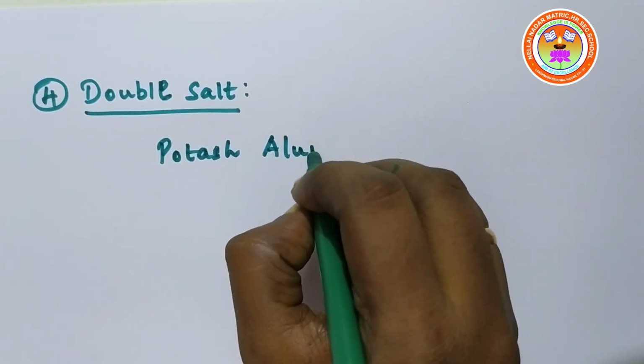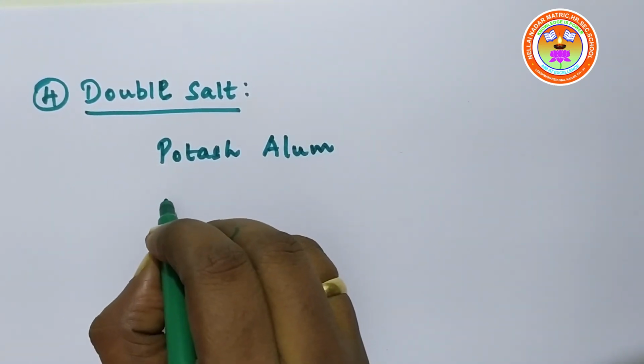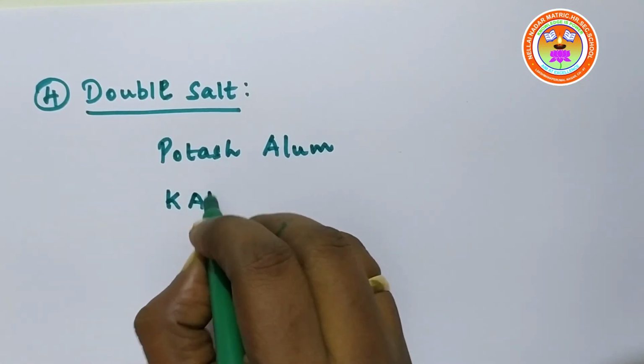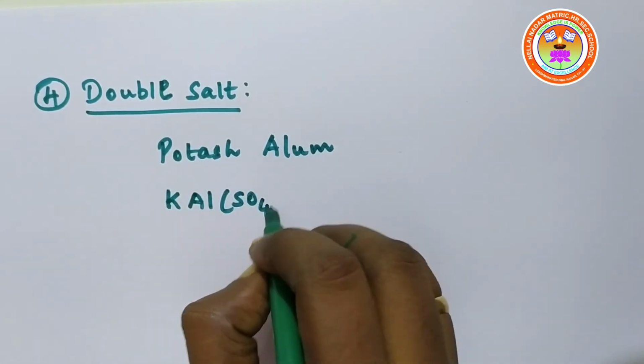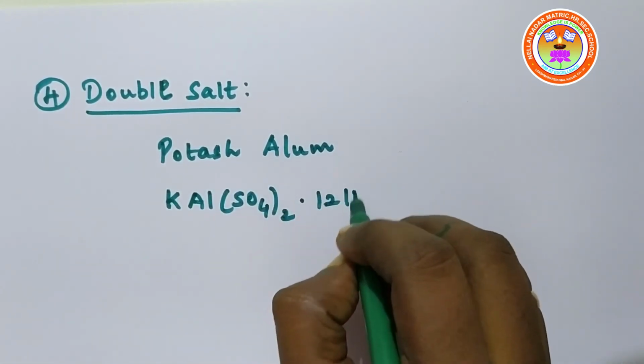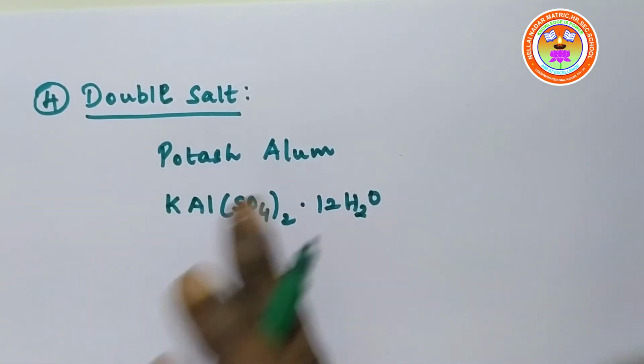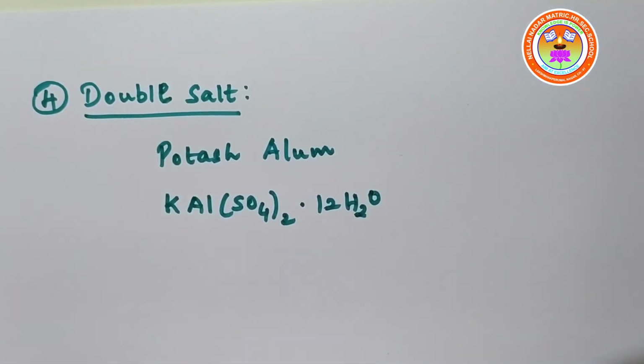Potash alum has the formula KAlSO4 twice 12H2O. Potash alum is a double salt because it is the equimolar mixture of